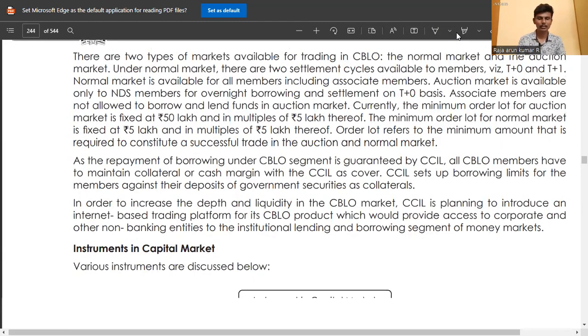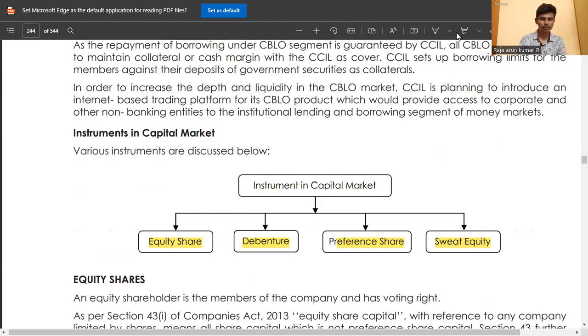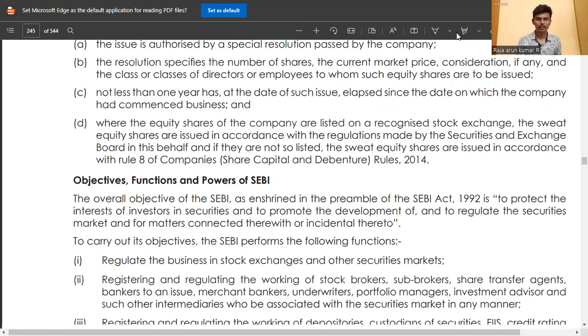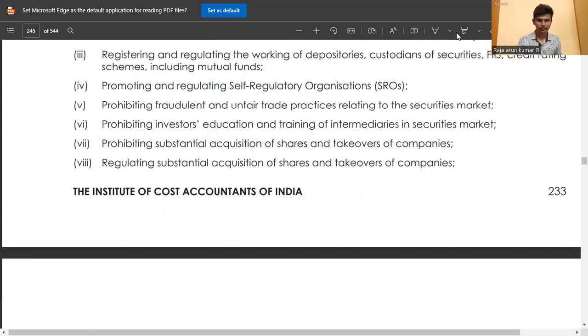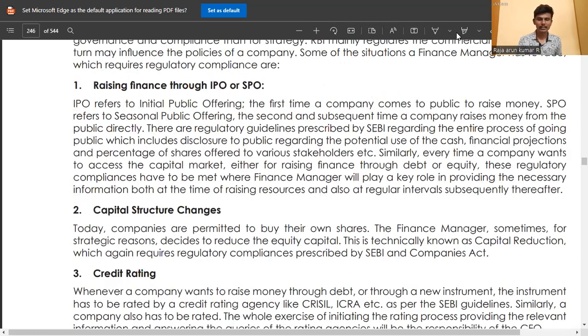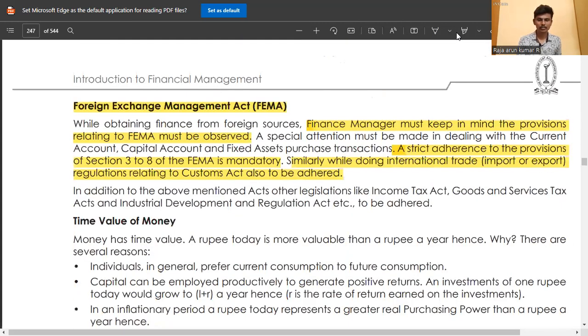To conclude the class with one new format, the capital market is subdivided into categories: equity shares, debentures, preference shares, and sweat equity shares, and they have further subcategories. Then there is the Foreign Exchange Management Act. This is also in the Companies Act, paper number 13, where there is a separate topic. This is a brief introduction to that topic.